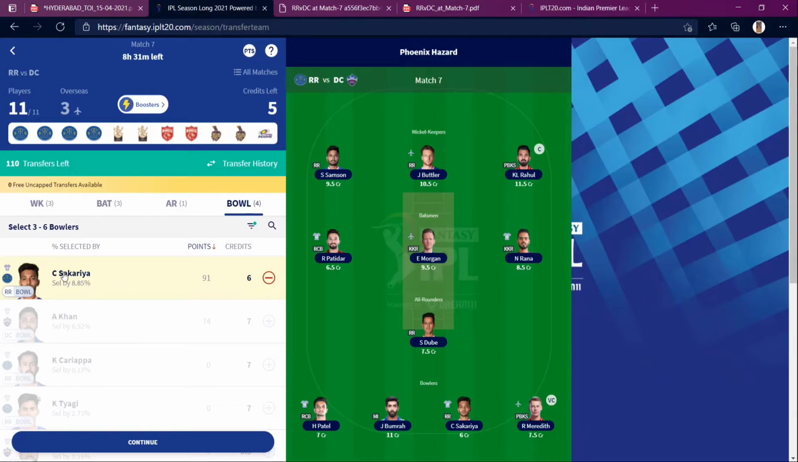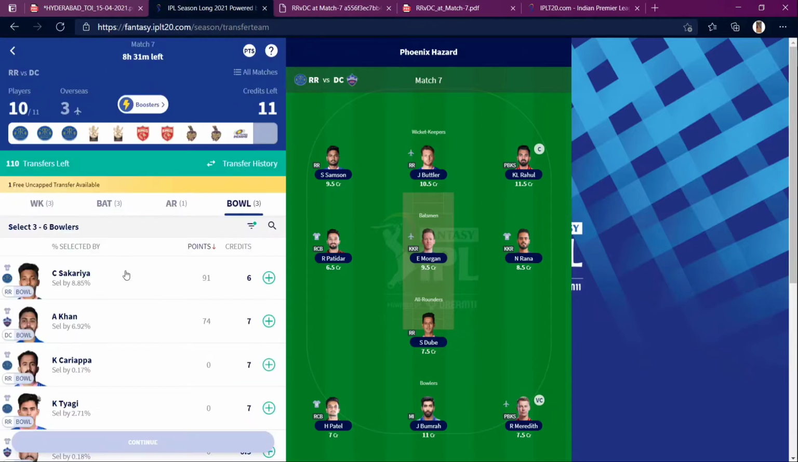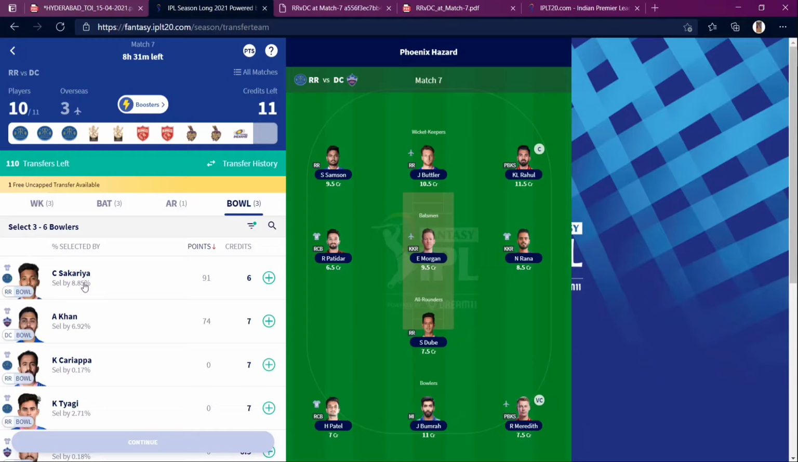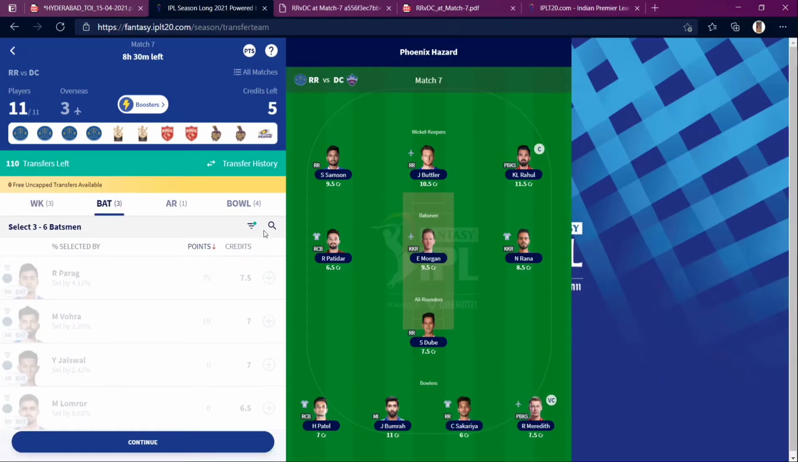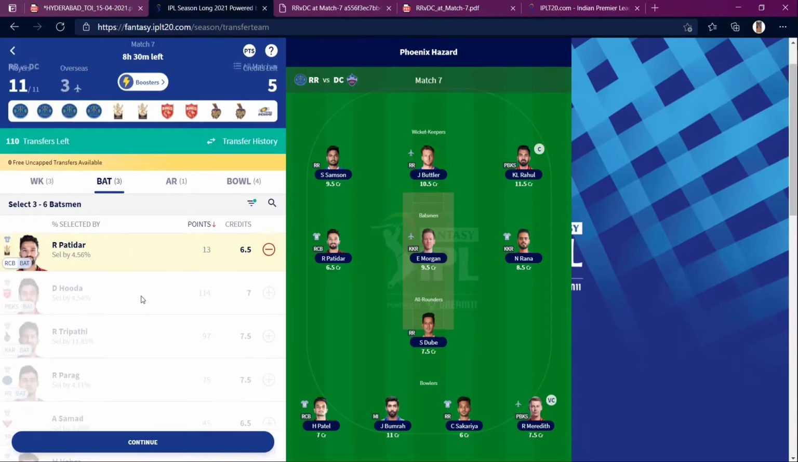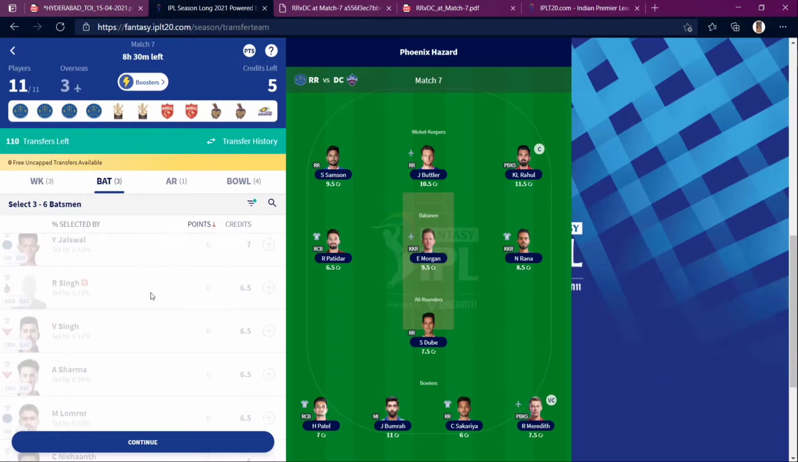So now you can see it has turned from 1 to 0, which means I have no transfers used for changing Ben Stokes to Sakaria. So this is how I'm ranking high and my transfer efficiency is high. So this is how you do it. And for making any smart transfers, you need to apply some tricks, because as you know, Morgan is not playing well. So you can always replace him with some other players.